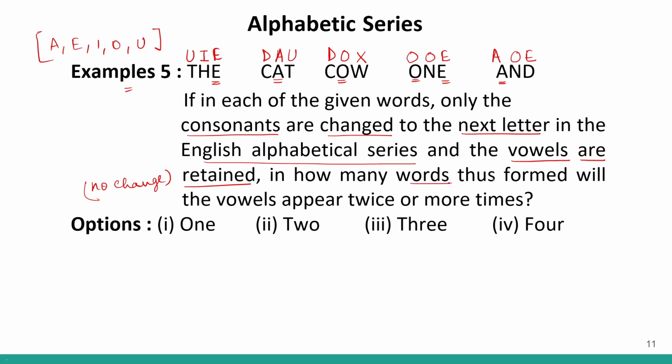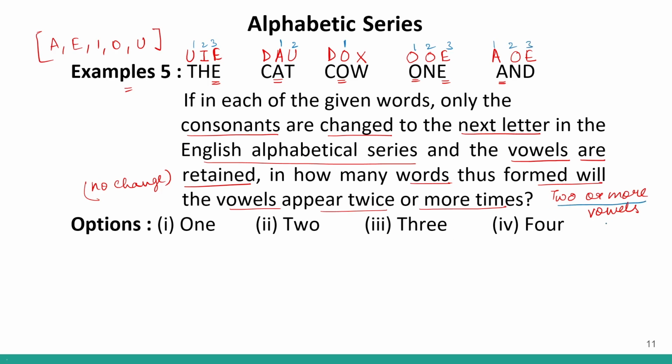Now we have to find how many words thus formed will have the vowels appear twice or more times. So we have to look at words in which there are two or more vowels. Correct? We have to look at words with two or more vowels. So if I look over here, how many vowels are there? 1, 2, 3. Correct? These are all vowels. Over here we have only one vowel and two vowels. Correct? We have two vowels. Over here we have only one vowel. Over here we have 1, 2 and 3 vowels. Over here we have 1, 2 and 3 vowels.